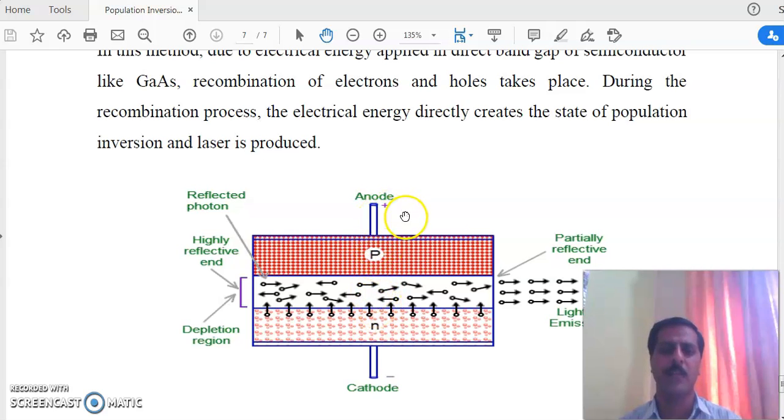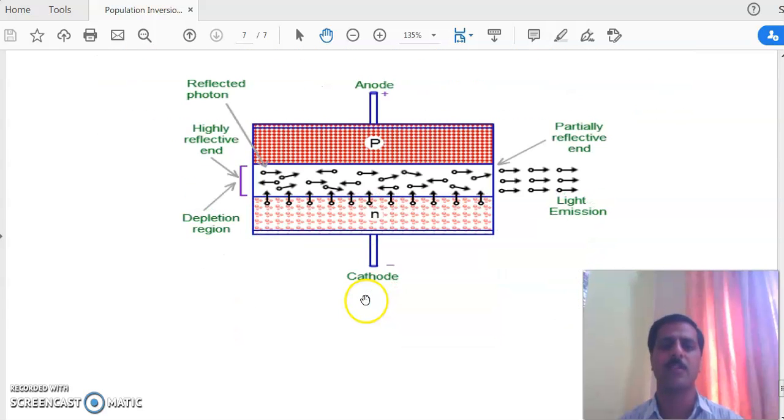When we connect the P to the positive terminal, holes are positive, so they are repelled. N is connected to the negative terminal, the cathode, so electrons are repelled. When these holes and electrons are repelled, they cross the barrier and reach the depletion layer, and in the depletion layer they recombine and there is an emission of a photon.